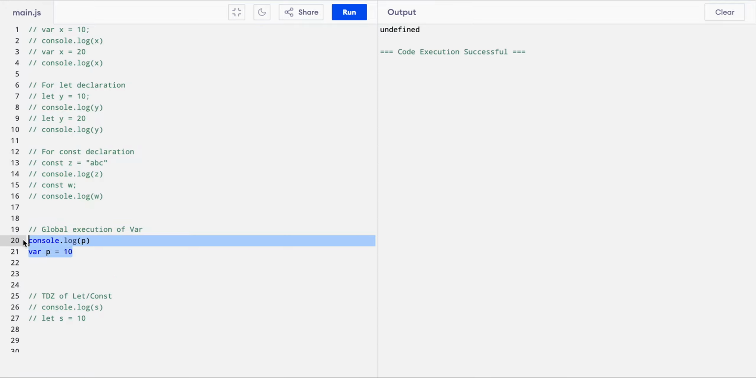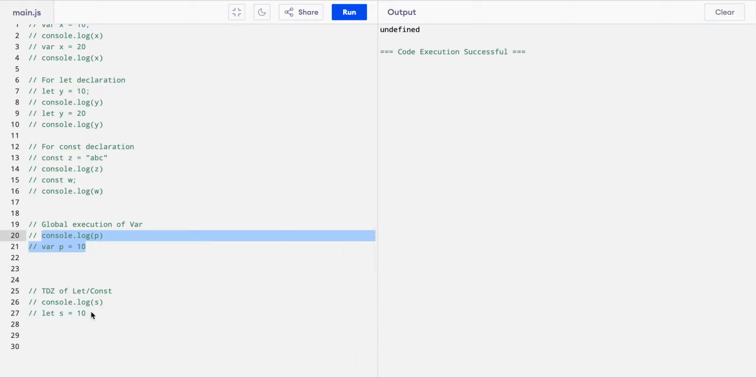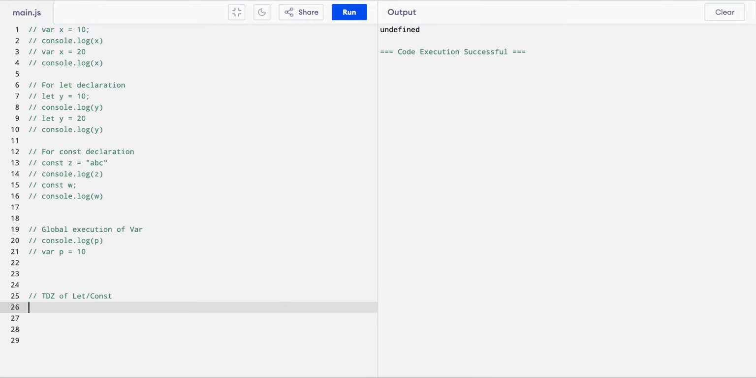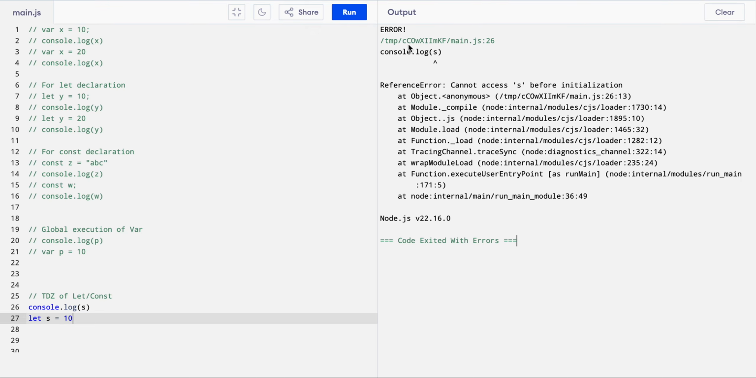But this is not allowed in the case of let and const, because those will be declared in the temporal dead zone. So if we try to print s and then initialize s with 10 using let or const, it will give us a reference error, because let and const are defined in the temporal dead zone. That is the reason, as we are trying to access it before even initializing it. So this is the reference error we get in let and const.